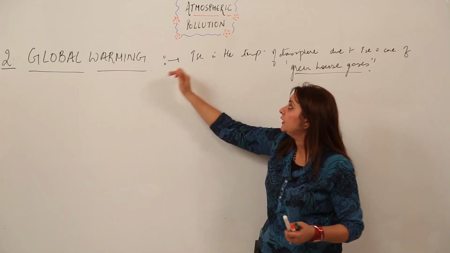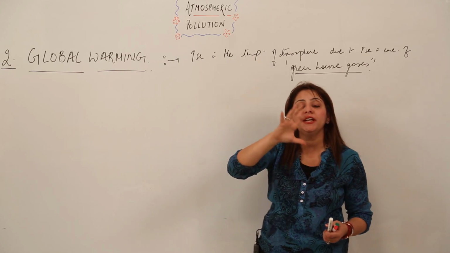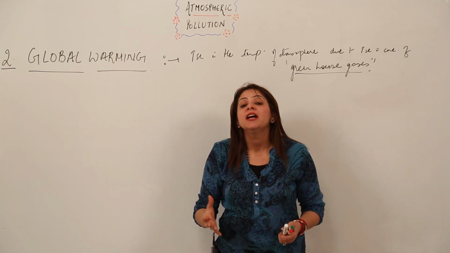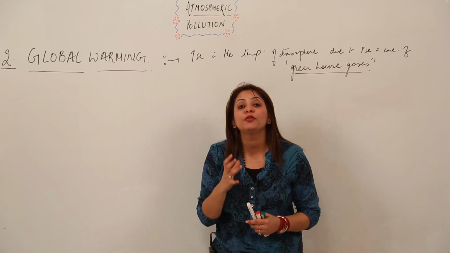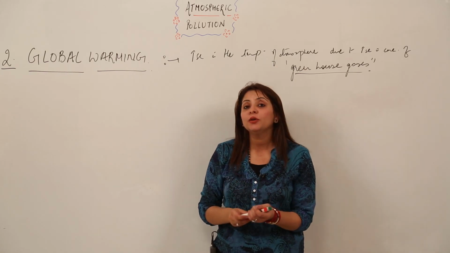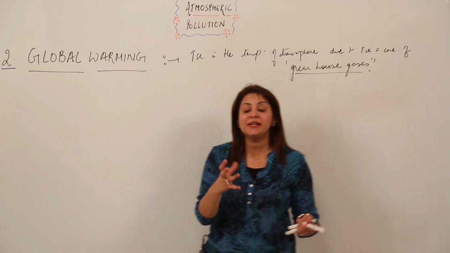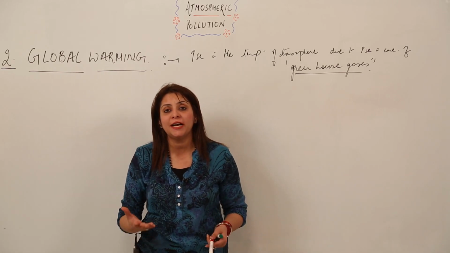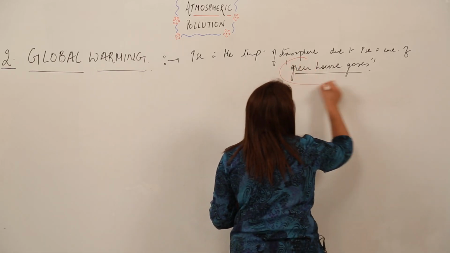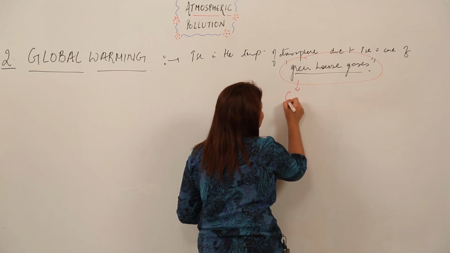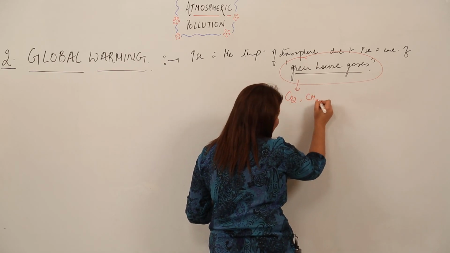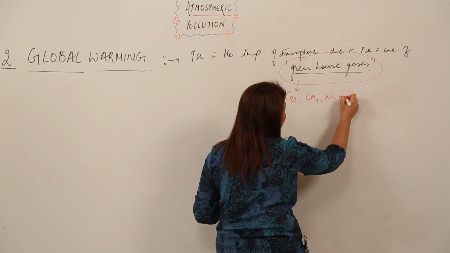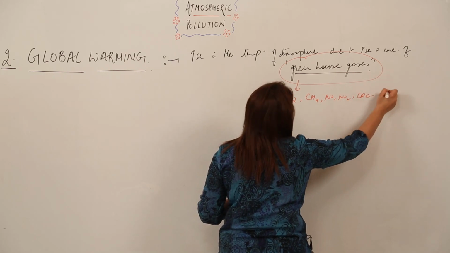It means the increase in the temperature of the atmosphere due to the high concentration of greenhouse gases. Now the question must be coming up: what are those gases which are increasing the temperature of the atmosphere? Those greenhouse gases are many gases like CO2, methane, NO, NO2, CFC and many more.